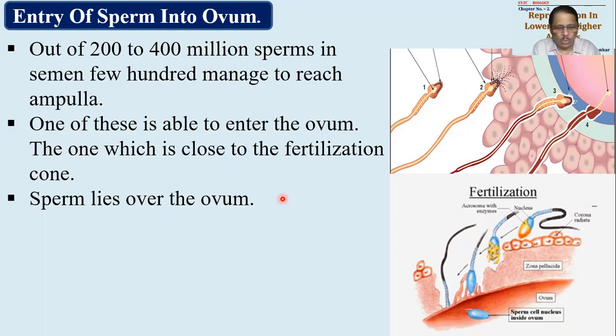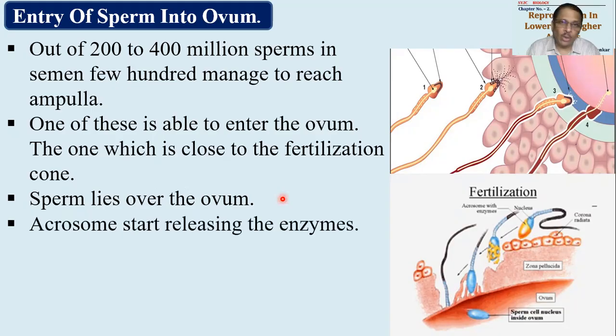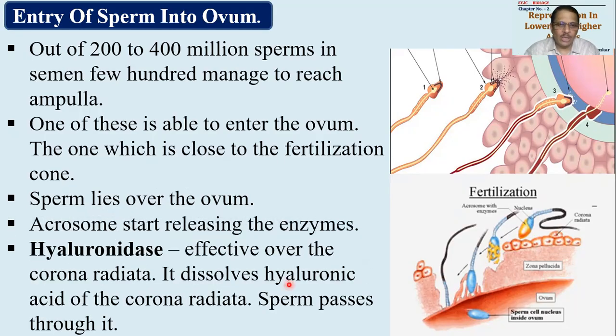Sperms, once they approach the ovum, will lie on the ovum. Taking into consideration size, you know very well the ovum is much bigger as compared to the sperm. So they will lie on the ovum, and now the acrosome, which was active, has popped up and developed pores, and will start releasing enzymes. These enzymes will play a vital role in the entry of sperm into the ovum. Of course, these enzymes will depend upon the layers.